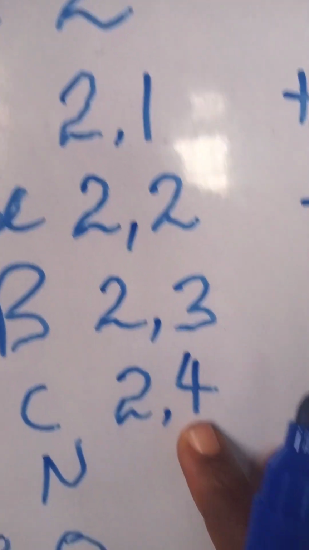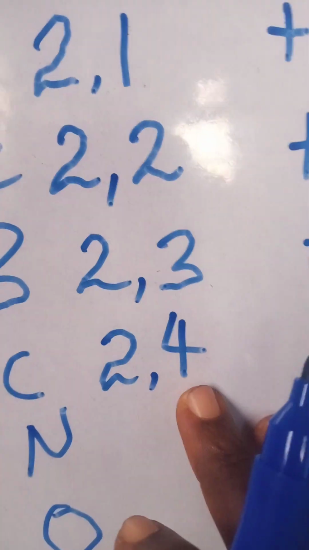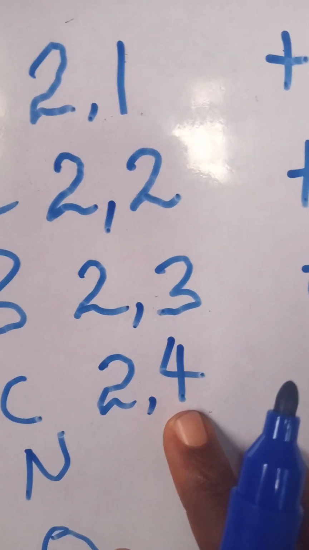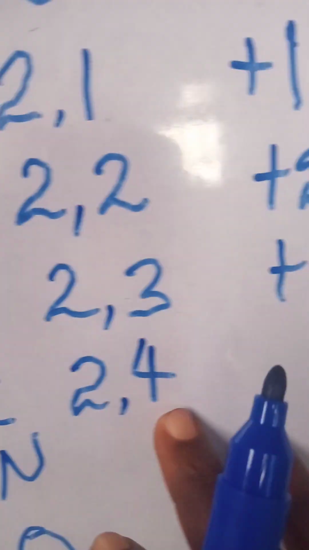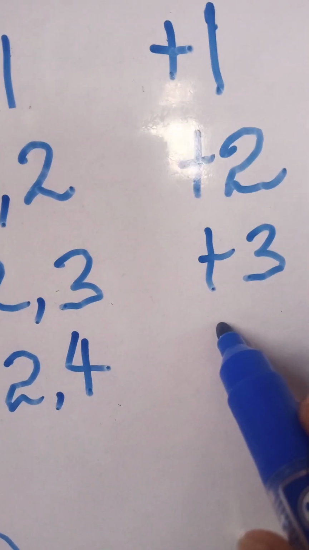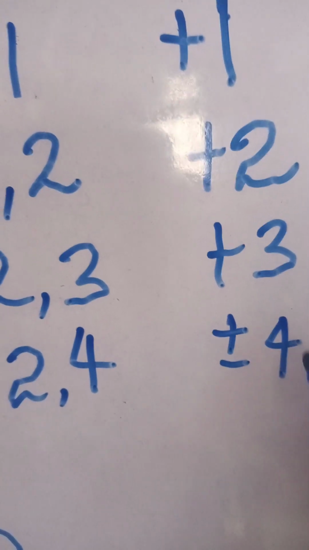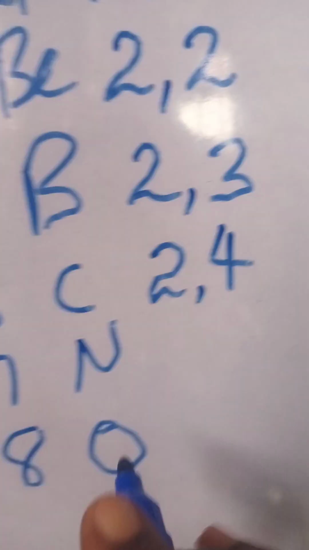So this one can either gain or lose 4 electrons. So it can be plus or minus. If it gains 4 electrons, it becomes 8. If it loses 4 electrons, it comes to 2, which is stability. So we can write the oxidation state or combining power as plus or minus 4.